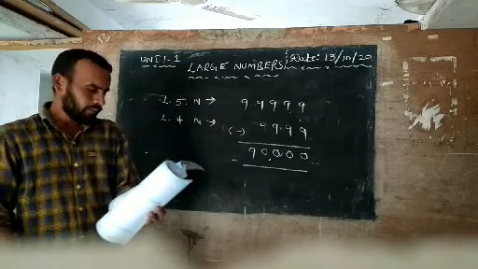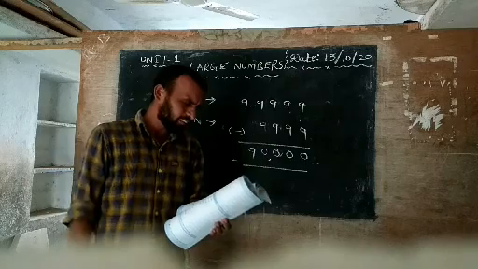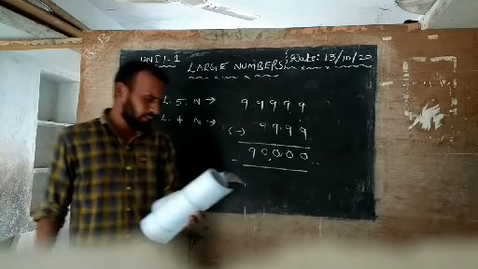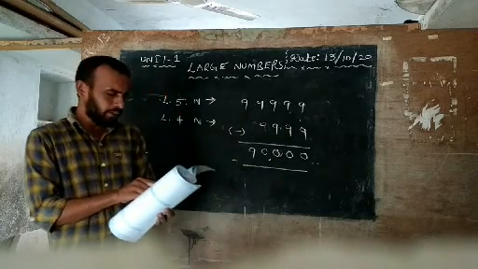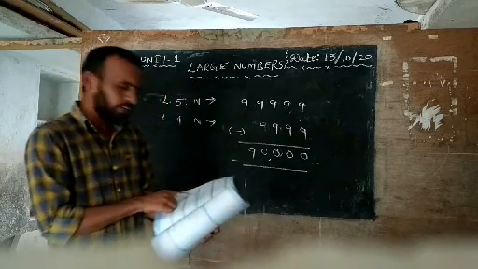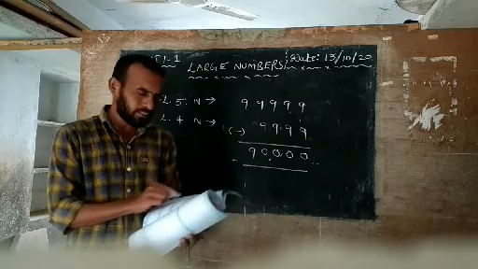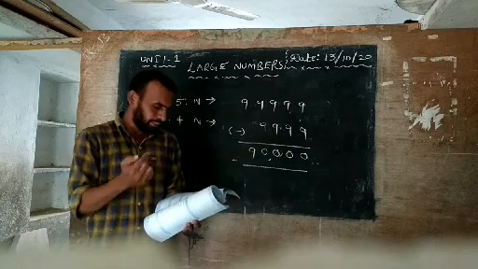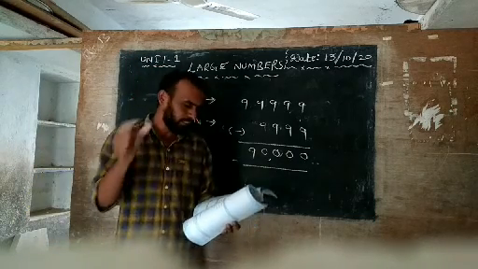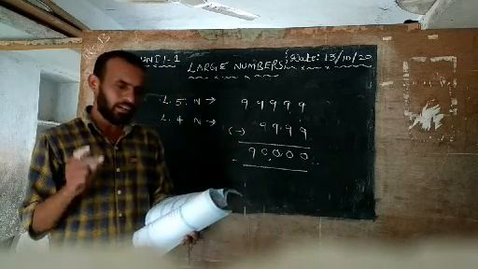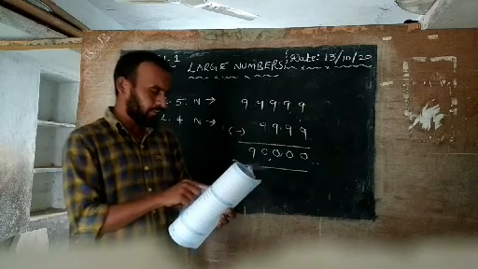Now we are going to the third sub bit. Which is the largest 5-digit number? They are asking for the largest 4-digit number, and to find their sum. Here they give the largest 5-digit number, and below it the largest 4-digit number. You take the largest 5-digit number, then the largest 4-digit number, and then find the sum.